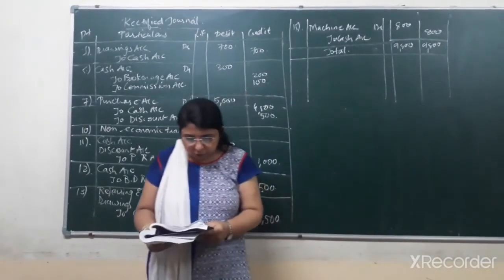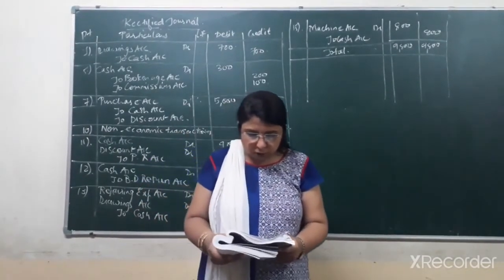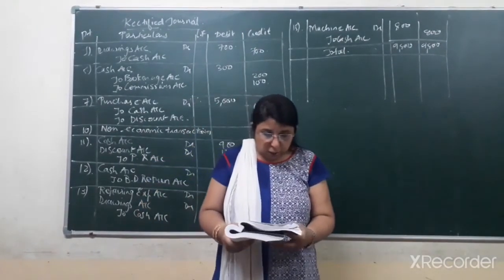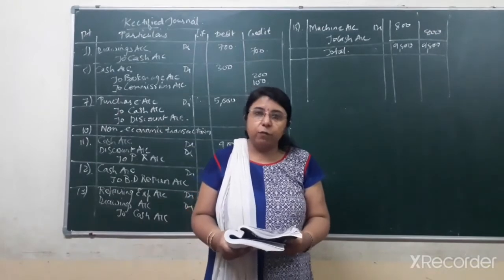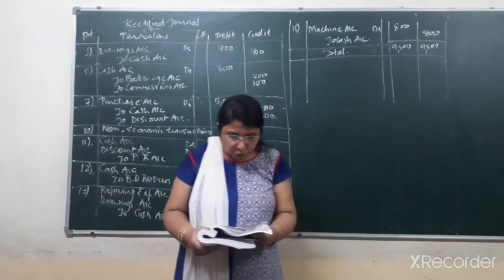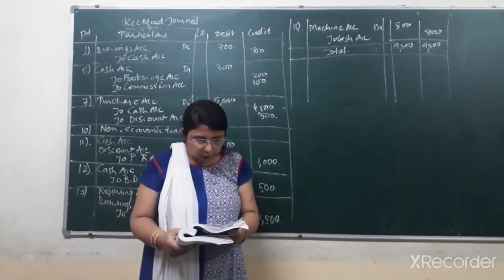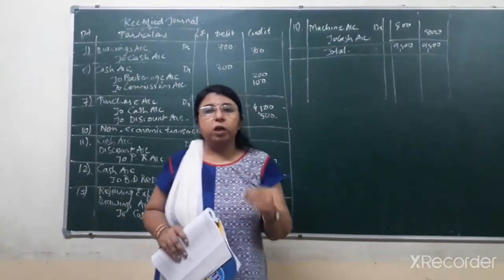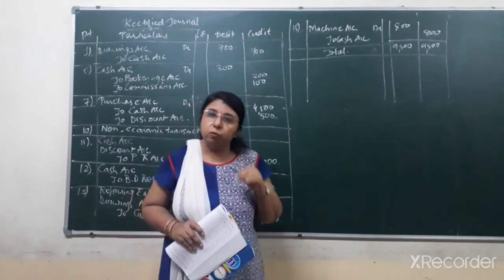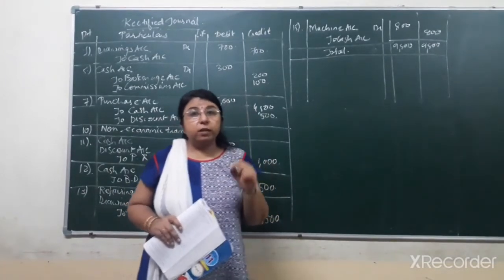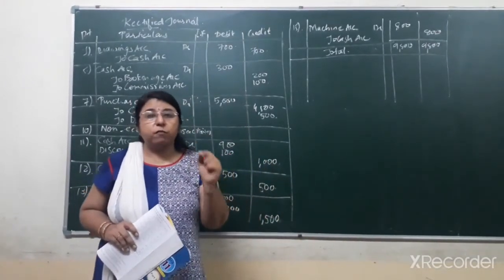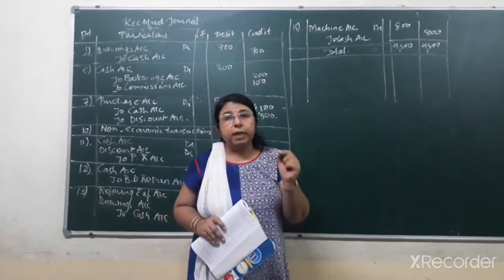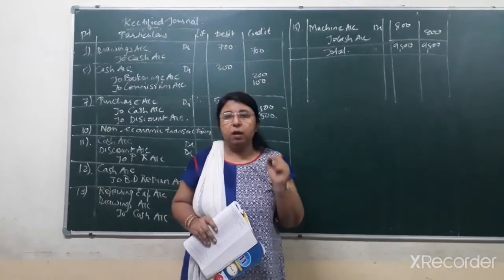Next, that is on 5th date, cash account debit to Jai's account credit 200 to Ajay's account credit, that is 100. Now what is the mistake over here? We'll verify from the narration. Being received rupees 200 of brokerage from Jai and 100 of commission from Ajay. Now over here, commission and brokerage are received from Ajay and Jai. So here it is written the name of that particular person from whom the commission and brokerage has been received. But actually we have to write the name of that particular income in the journal entry.